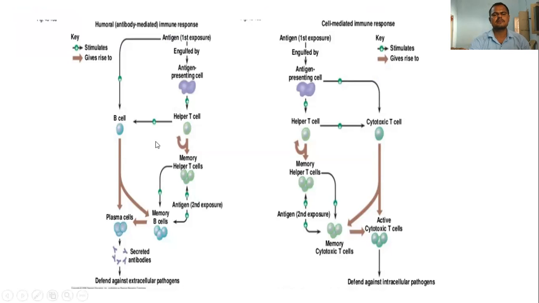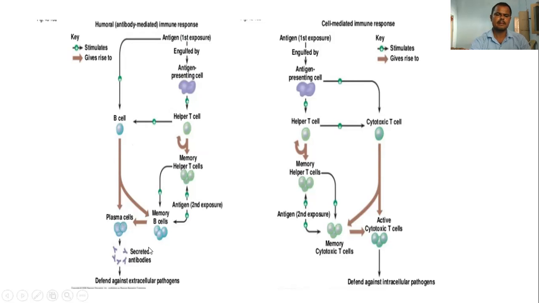These schematic diagrams show what happens in the humoral immune response and the cell-mediated immune response. See here, when the antigen enters the body, two systems are activated. First, the B cells are activated, and also antigen-presenting cells are activated. These stimulate the helper T cells, and both cells are activated, then releasing the plasma cells.